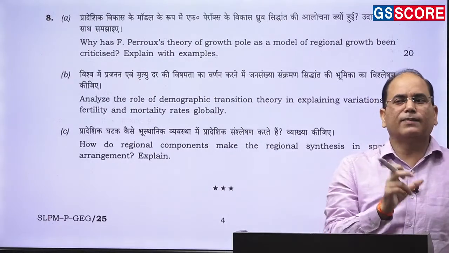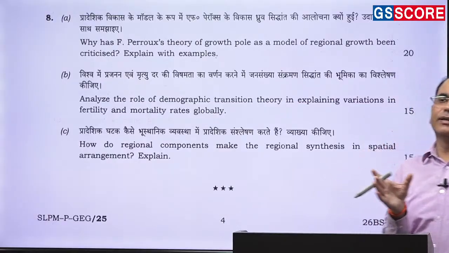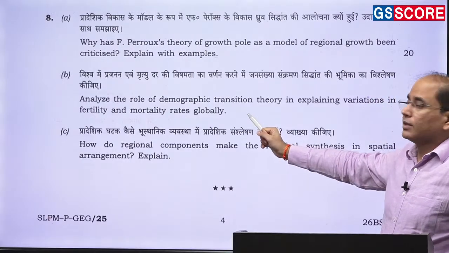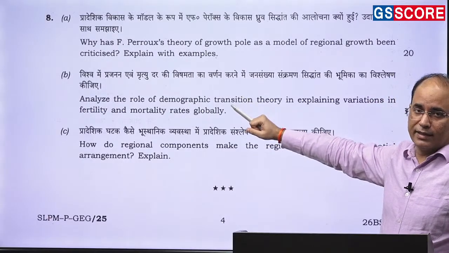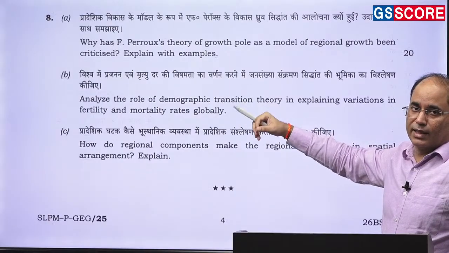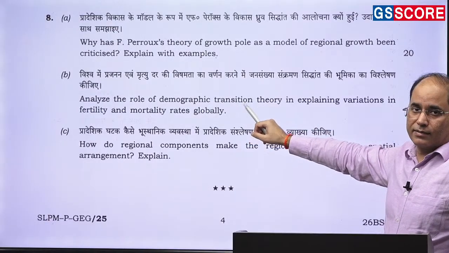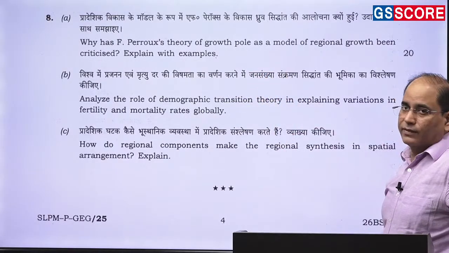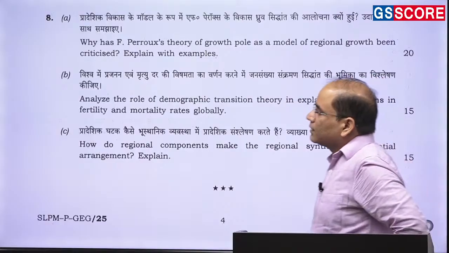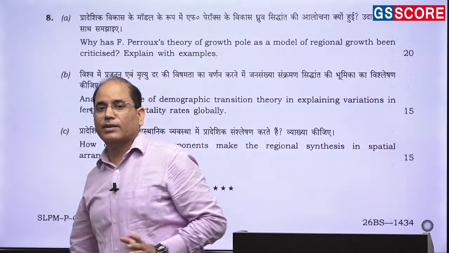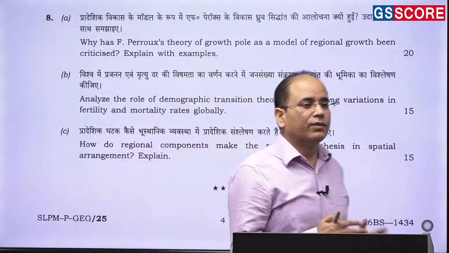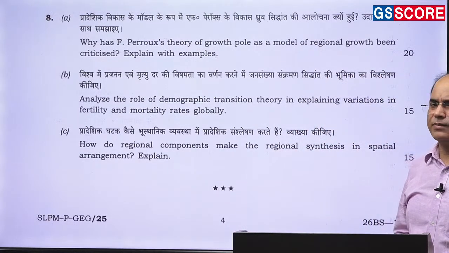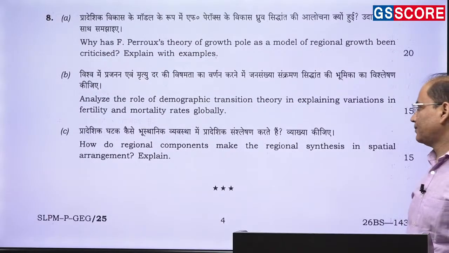In the case of developing countries, you can say it is not that much relevant, but of course in the developed countries it has given good result. The developed countries where there is the problem of population ageing, that has been predicted by the idea of this demographic transition model. In fact, you can see that the examiner directly or indirectly is forcing you to answer this issue of population ageing, because it's becoming a very problematic theme.